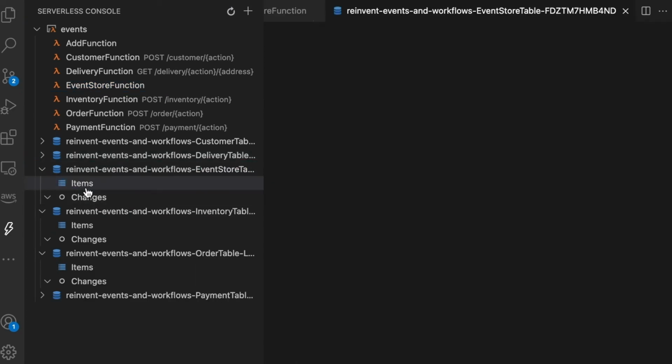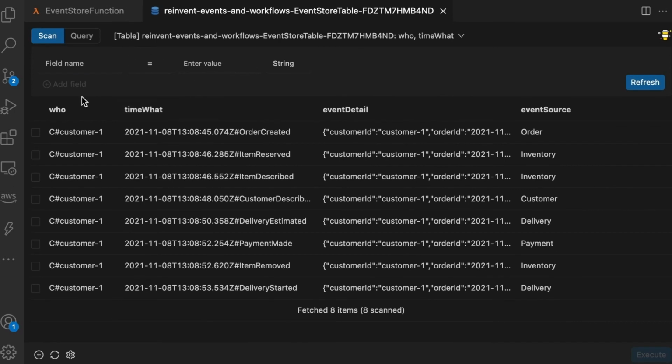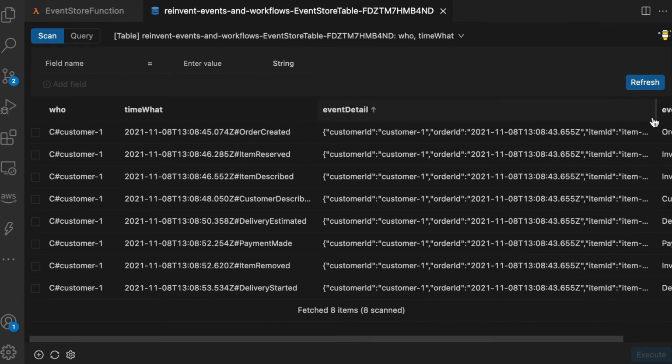If we go to the event store table, we can see the same information in the format of a Dynamo table: who the customer was, with the customer ID, at which time, and what they did. In this case the order types are order created, item reserved, and item described, and then we have all the event information and the event source. So we get all the information that triggered the different events.